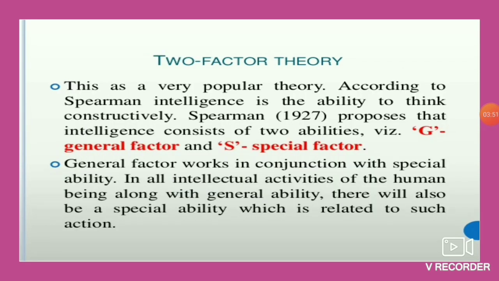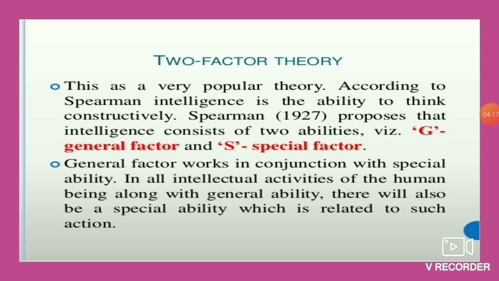Now we consider the two factor theory. The two factor theory was given by Charles Spearman in 1927. Now, the basic components of this theory are the G factor and the S factor. Why is it considered a two factor theory? Because it says that intelligence consists of two abilities. One is the general factor and the second is the specific factor.